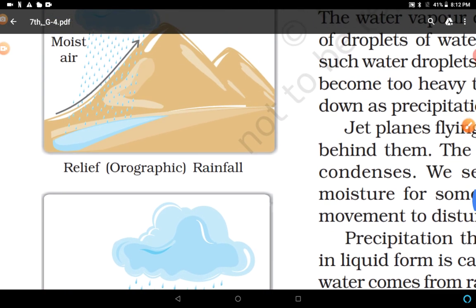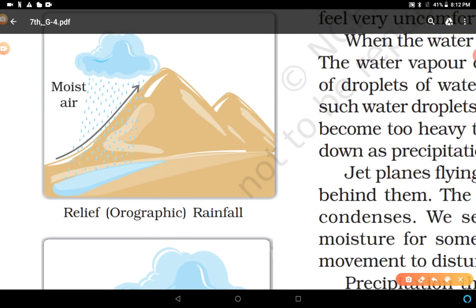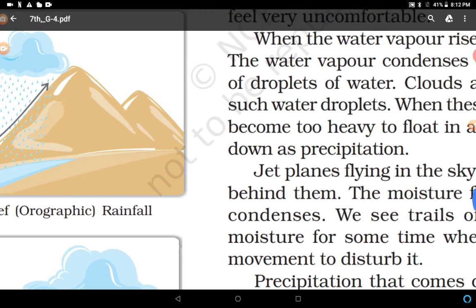Another one is orographic rainfall. When clouds full of water vapor strike the mountains, right, after striking the mountains they come to the earth in the form of precipitation. It is known as orographic rainfall. In the Himalayan region and the northeastern region, this kind of rainfall is very common.